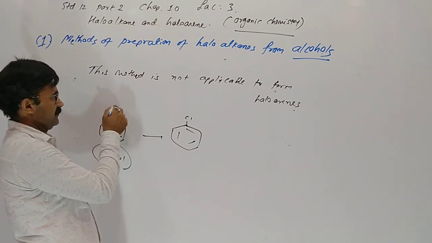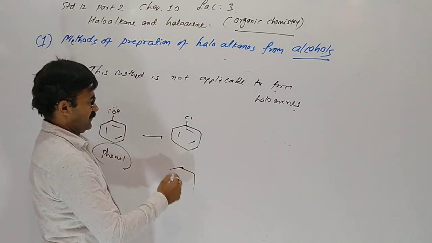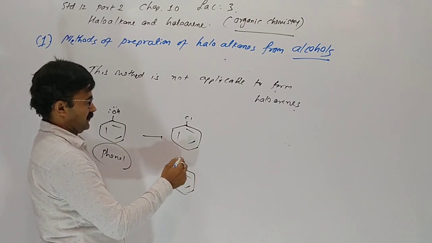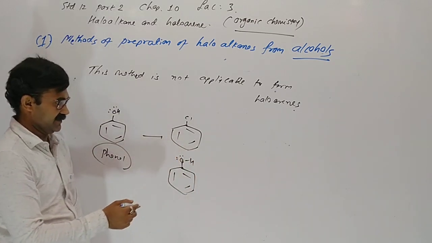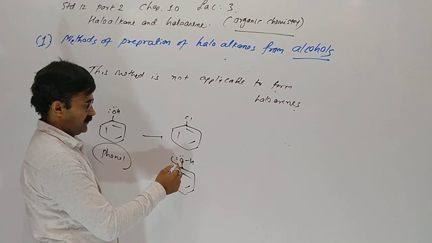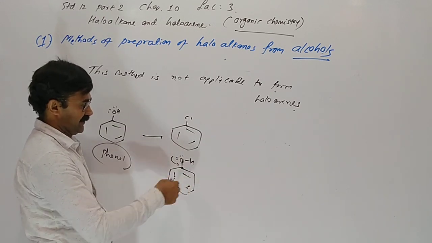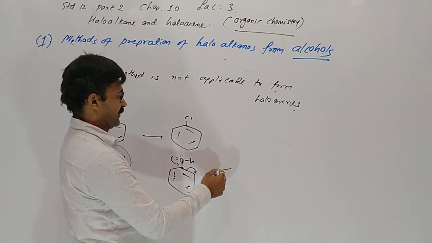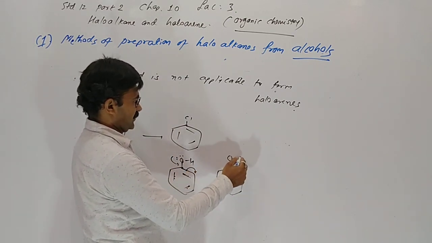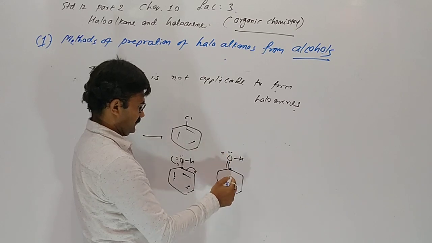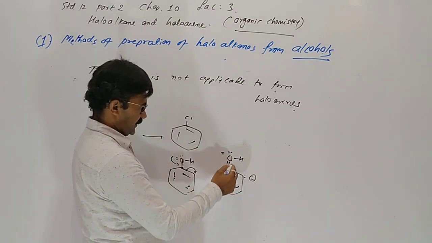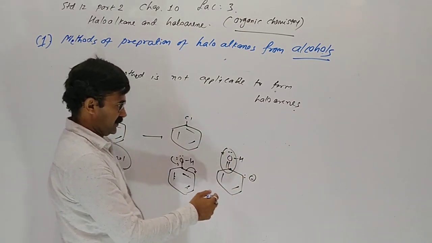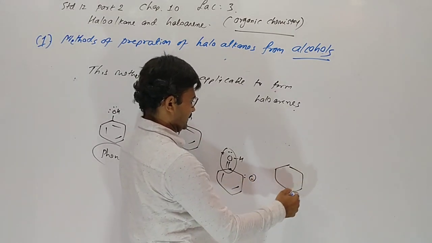In the phenol, the oxygen atom has two lone pairs, which take part in resonance. These two electrons come here. Resonance occurs there, and partially a double bond occurs between carbon and oxygen.